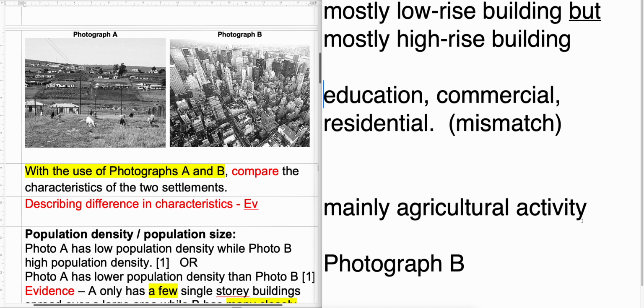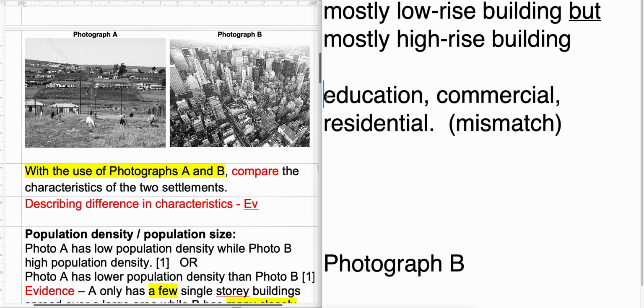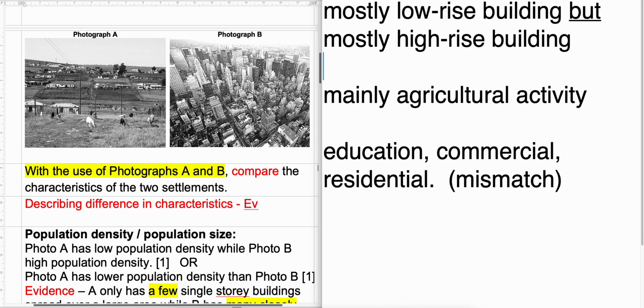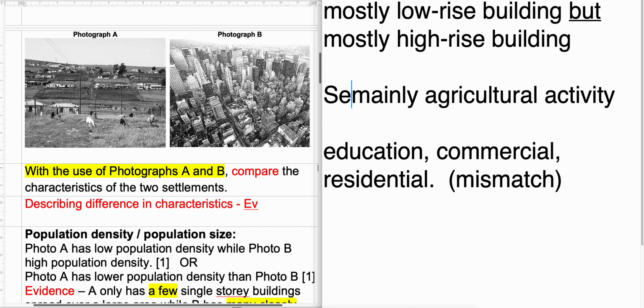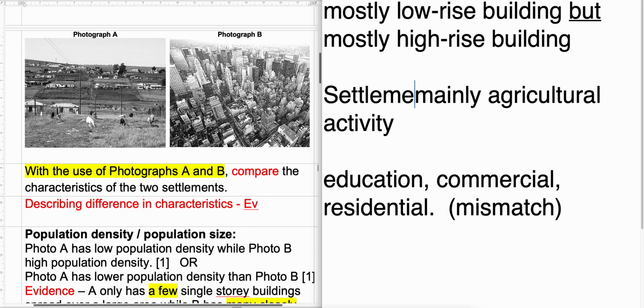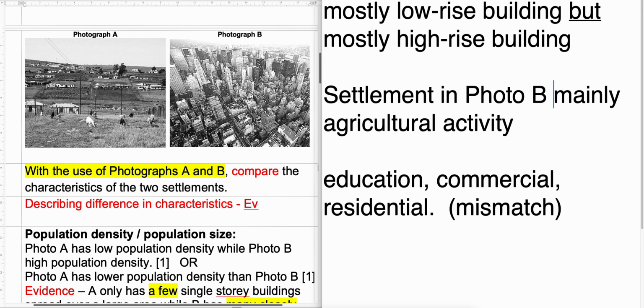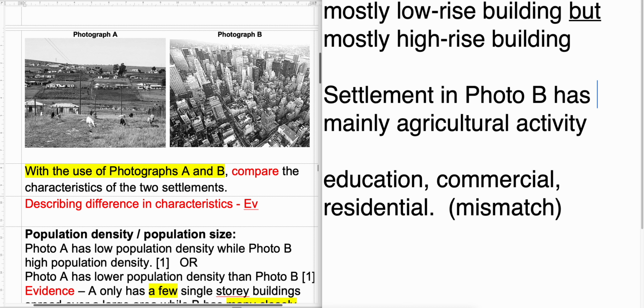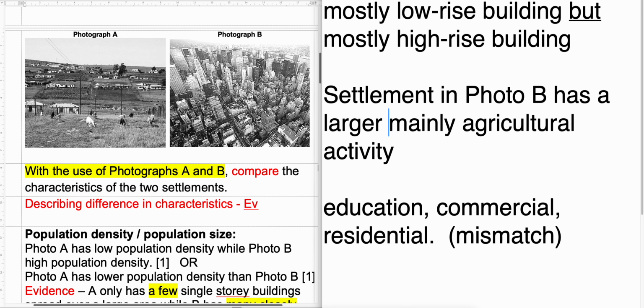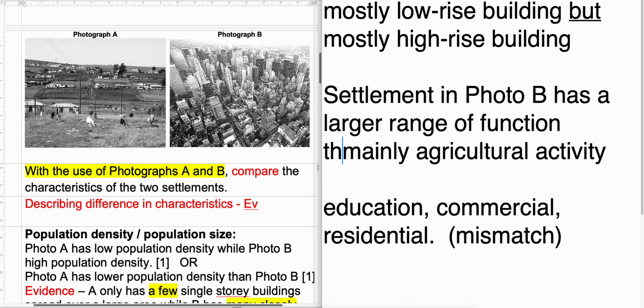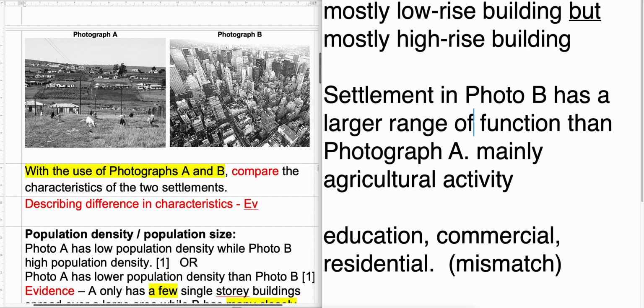All right, so this one, mainly agriculture versus this one, what is the inference? It's the range of function. You have learned range of function already. Okay, so you can say that settlement in photograph B has a larger range of function than photograph A. Larger range, larger, ER word, I'm showing comparison already.